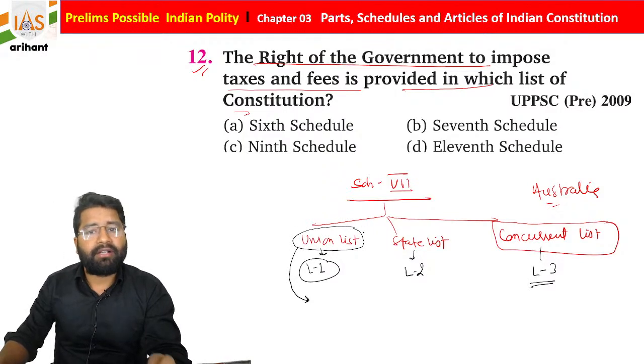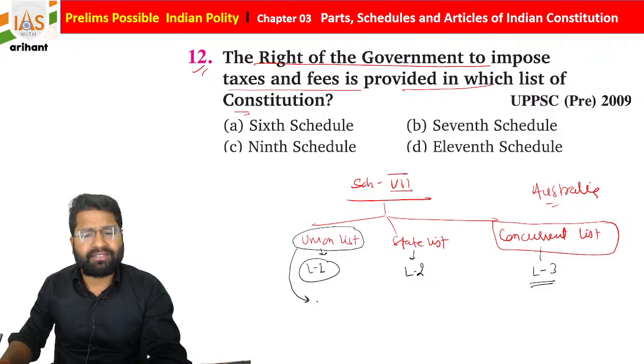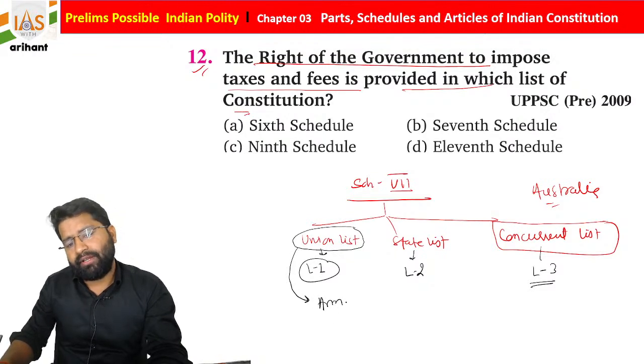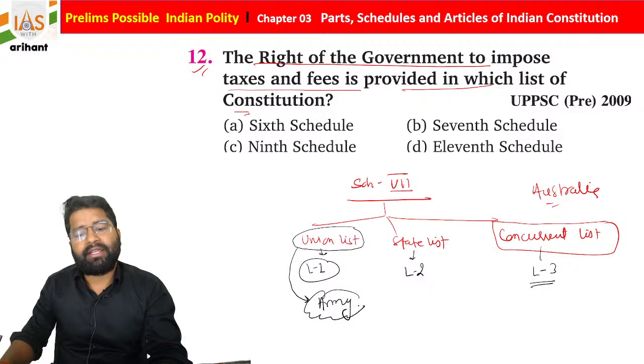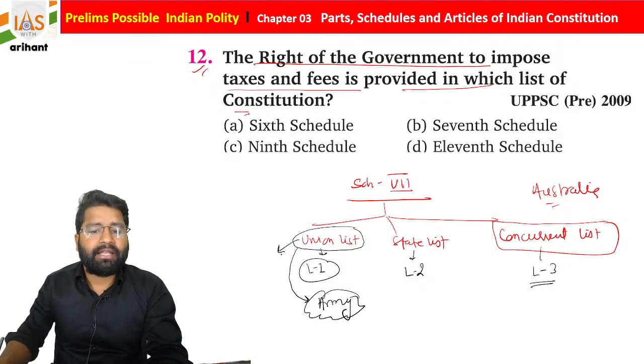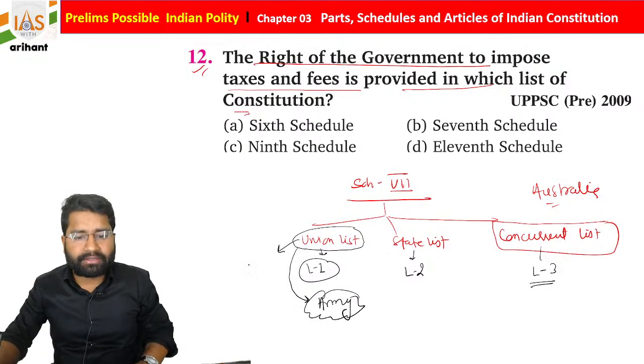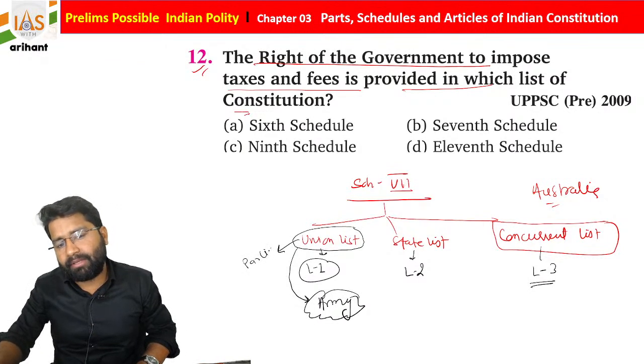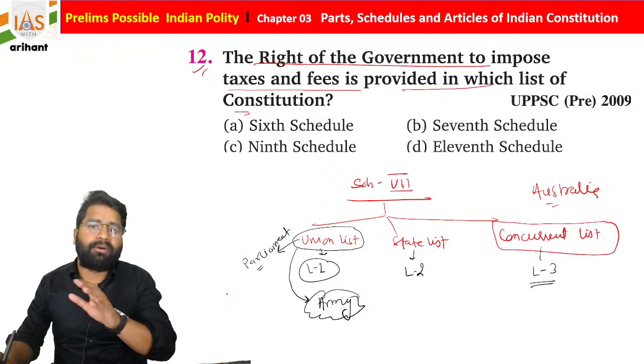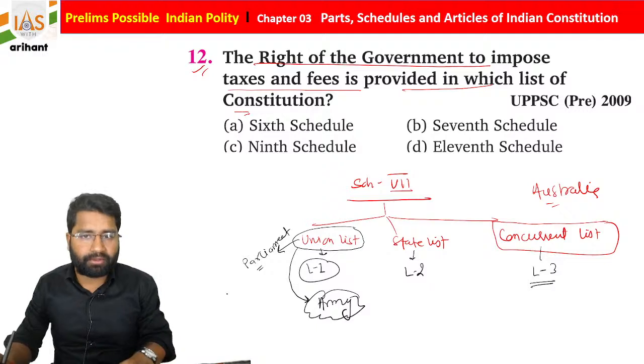In the same format, I am just writing a single example, army. Any rule related to army, meaning any provision related to army, can only be discussed in the Parliament. Parliament can make law over them. If they want to modify something, only at that time can they modify or do whatever they want.